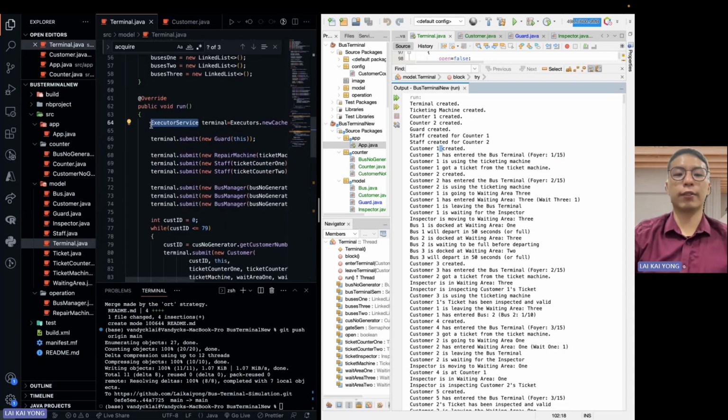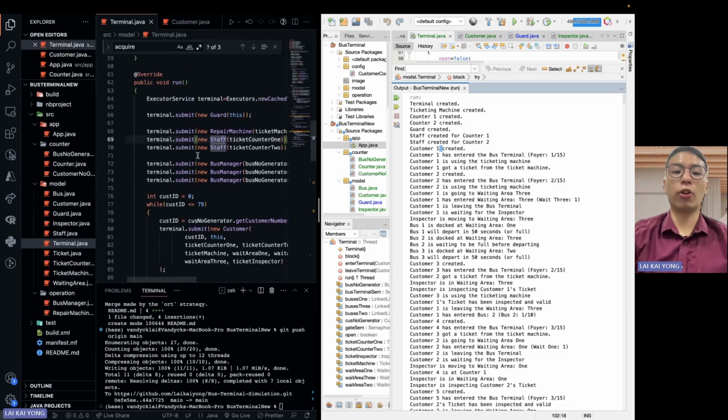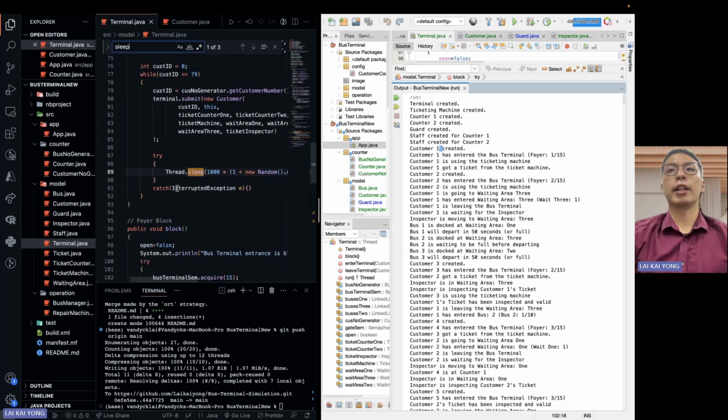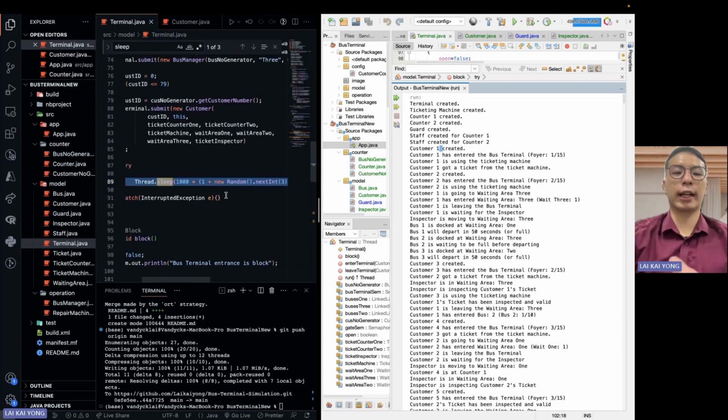I'm using an executor service to help me control all of the threads. It's a thread pool. Using the submit method, I can control all of them in just one place. What the sleep does is pause the running thread for a certain time. So I need to ensure that customers enter within 1 to 3 seconds randomly.